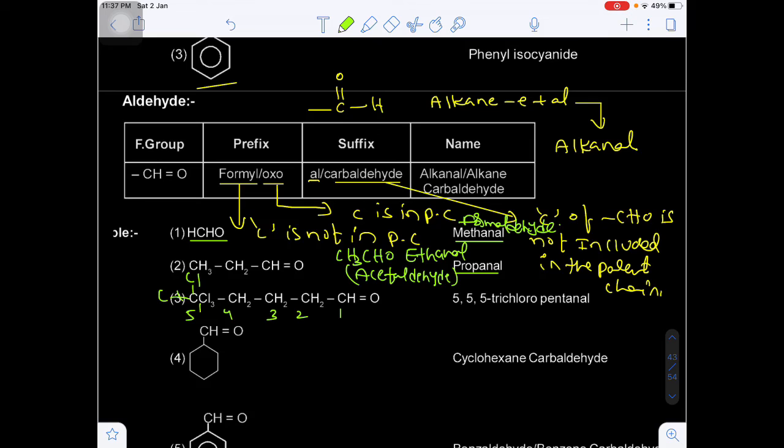On the 5th carbon there are 3 chlorine atoms present. That's why 5, 5, 5. We have to repeat the position of the carbon thrice, because 3 identical groups are present. 1, 5, 5, 5 trichloropentanol.